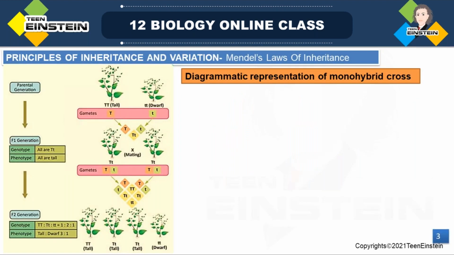And here in a monohybrid cross, I'll explain with an example. Mendel selected plant height as a contrasting character. Mendel selected plant height as a trait or a character for his studies, and he crossed.